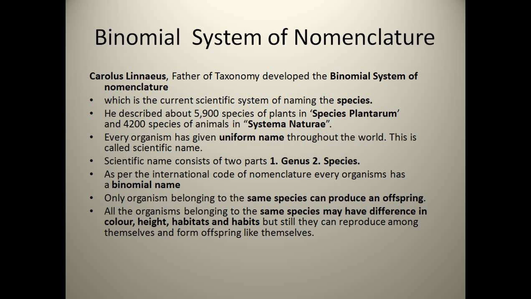Only organisms belonging to the same species can produce offspring. All the organisms belonging to the same species may have differences in color, height, habitats, and habits, but still they can reproduce among themselves and form offspring like themselves.